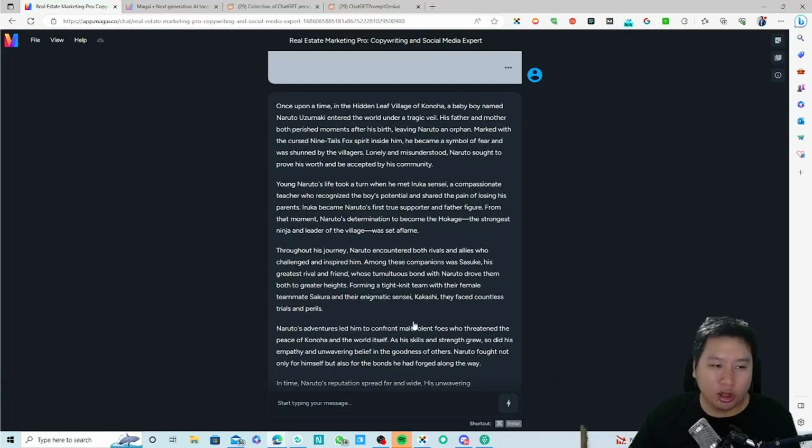Once upon a time in the hidden village of Konoha, a baby boy named Naruto Uzumaki entered the world under a tragic veil. His father and mother both perished moments after his birth, leaving Naruto an orphan, marked with the cursed Nine-Tails fox spirit inside him.